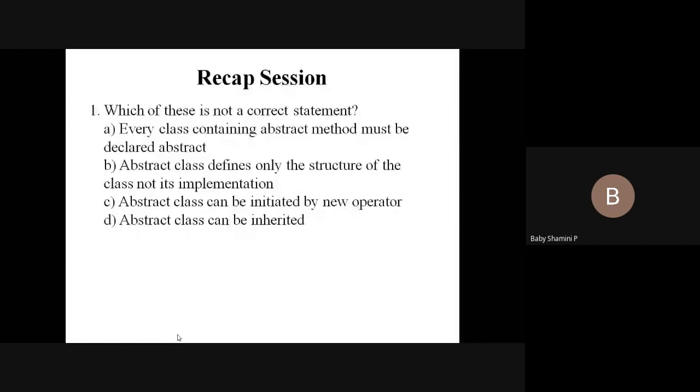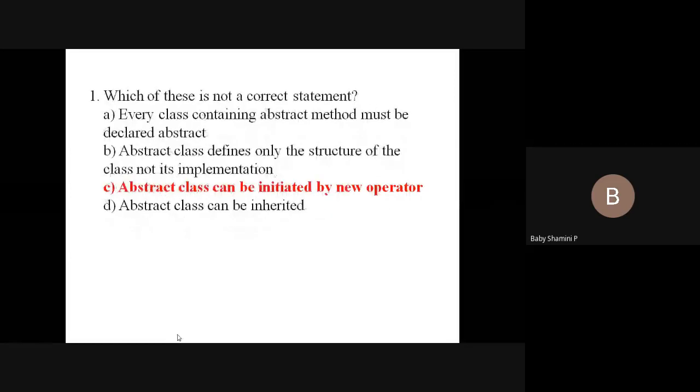So if you are declaring an abstract method inside a class, we must declare the class as abstract. That is, the first statement is correct. Second, an abstract class defines only the structure of the class, so implementation is not present in the abstract class. That is also correct. You have two different concepts, an abstract class and a concrete class. Inside a concrete class only, we have implementation details. In an abstract class, we cannot declare all the implementation. That is also true.